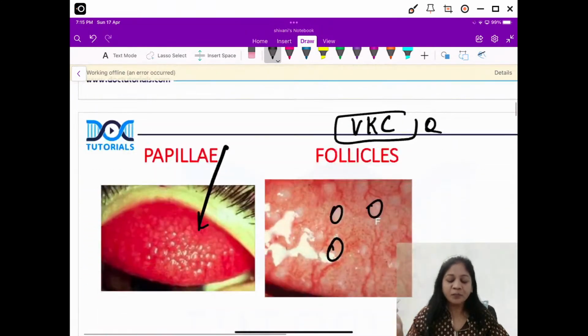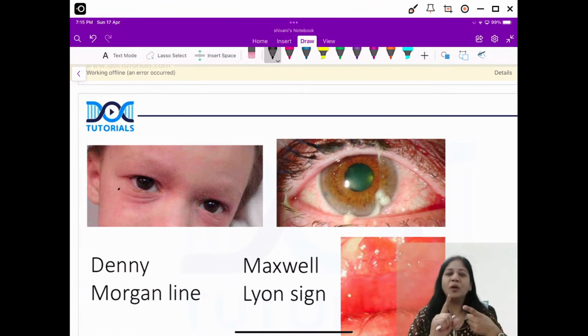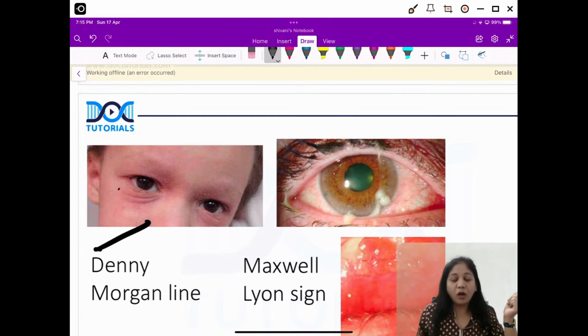Okay, picture questions. Now VKC, as we know, there are so many things. It's a type 1 hypersensitivity reaction to an exogenous allergen. You have young boys who come with this kind of presentation. They have itching in summers. Now some important signs are also there which I want you to understand. The first important thing here is the Denny-Morgan line. What is that, guys? Can you see these extra lines here? These are called Denny-Morgan lines.